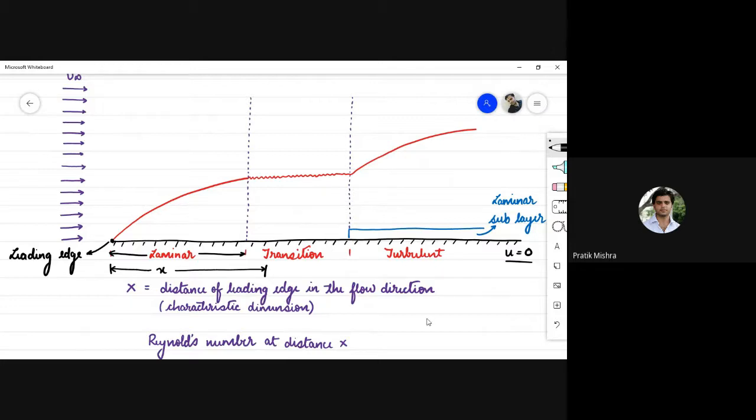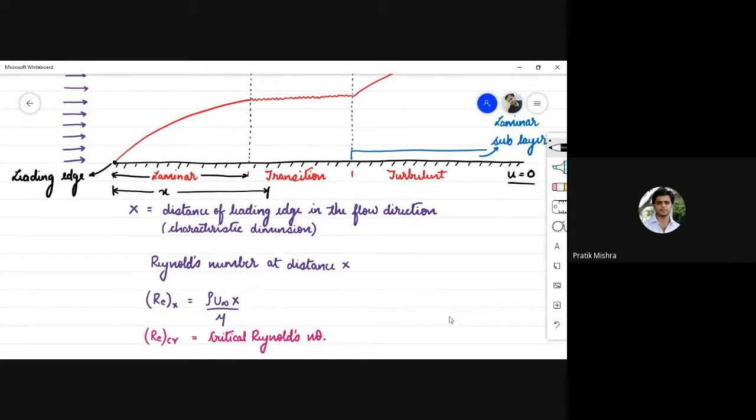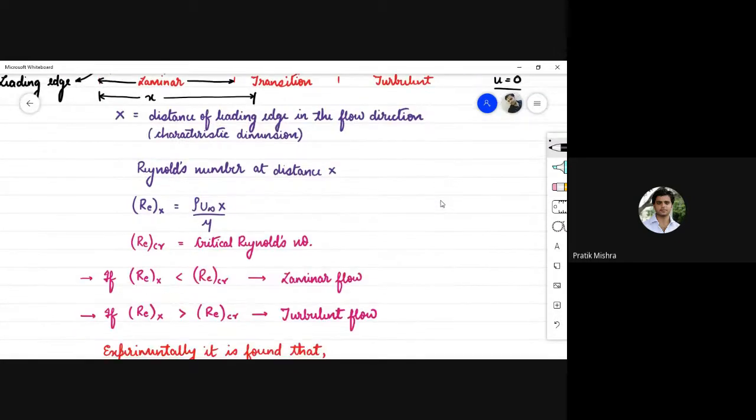Depending upon this characteristic dimension, if you obtain the Reynolds number of the flowing fluid, then we can classify the flow under 3 categories: laminar, turbulent, or transition. So, the Reynolds number at any distance x can be calculated using the formula rho u infinity x divided by mu.